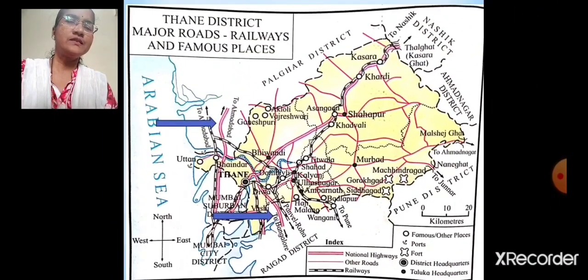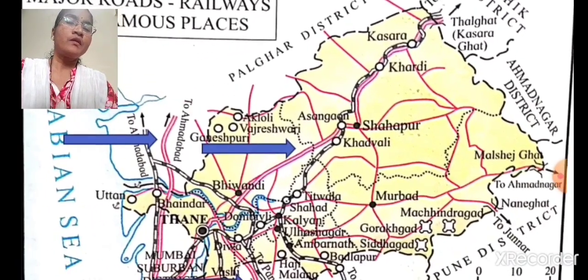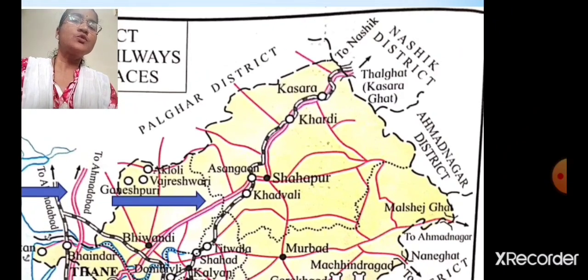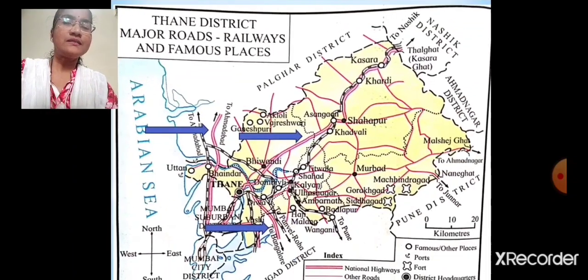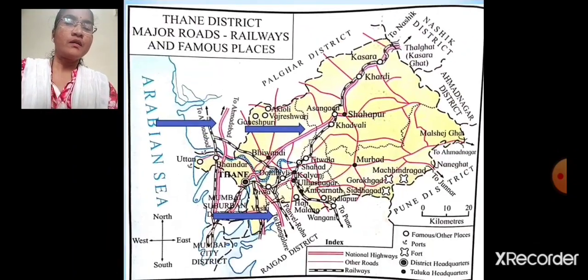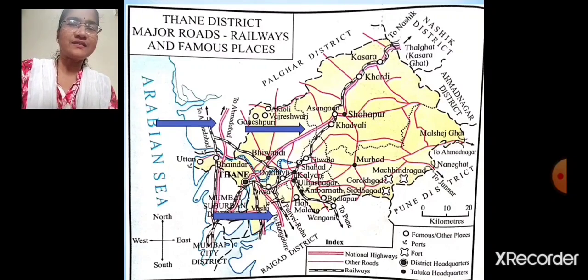Then the next one is this one. This is the national highway which again passes through Thane and which passes through Kasara Ghat also and goes to Nashik district. So all these national highways pass through Thane district. I hope this is clear, children.